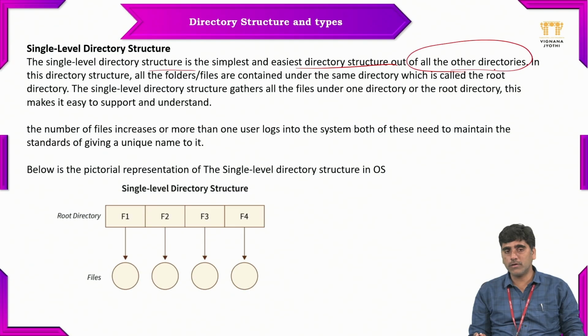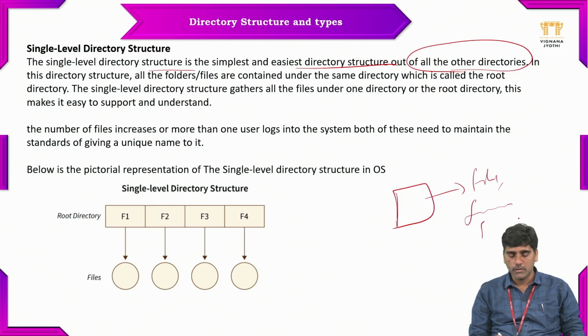Why can we say that? Because the system is maintaining only one directory. In that one directory there are different files, file 1, file 2, file 3, like that. So if you see the single level directory, this is the root directory containing file 1, this is the second directory containing file 2, this is the third directory containing file 3, this is the fourth directory containing file 4.